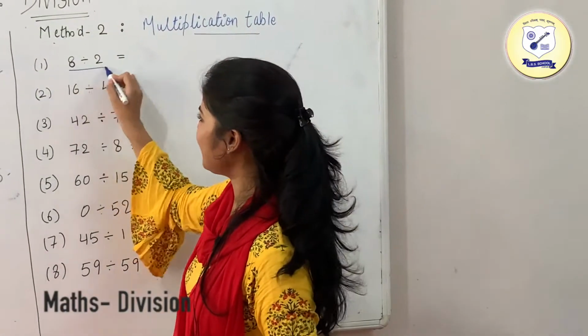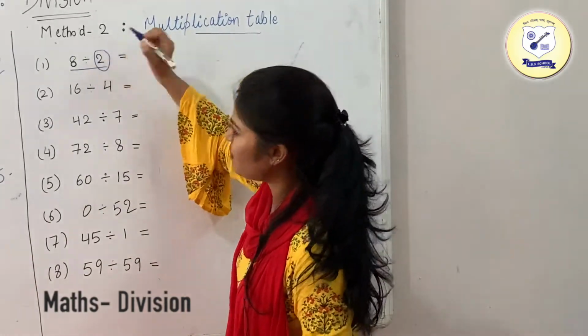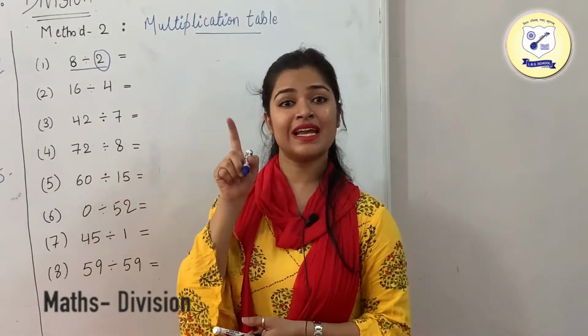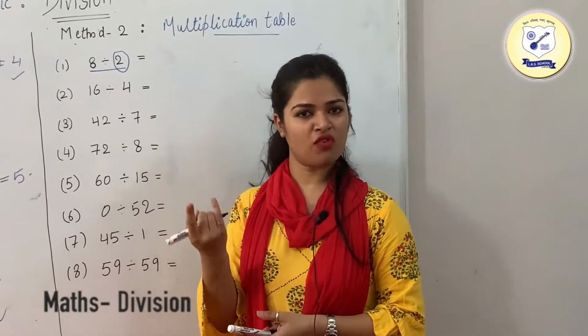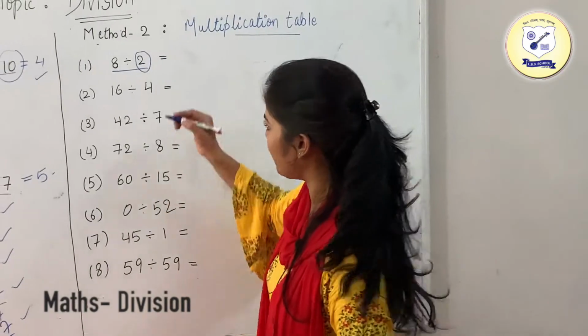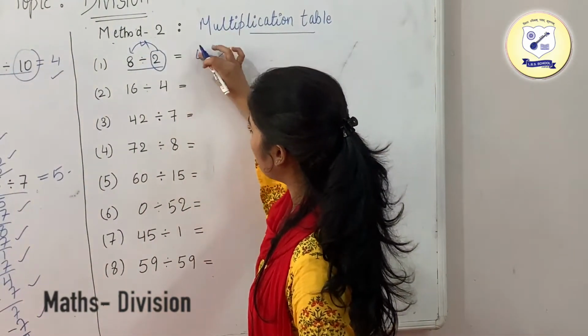So this is 8 divided by 2. What you need to do is just go through the table of this number, which is 2. How many times does 8 come in the table of 2? 4. 2 1s are 2, 2 2s are 4, 2 3s are 6 and 2 4s are 8. So this is going to come in the table of 2 4 times. So your answer is 4.